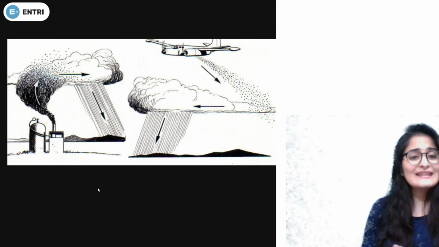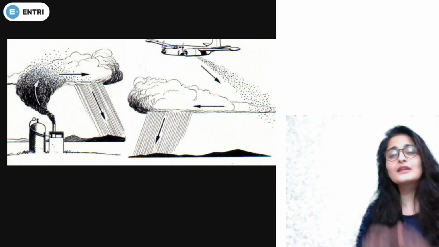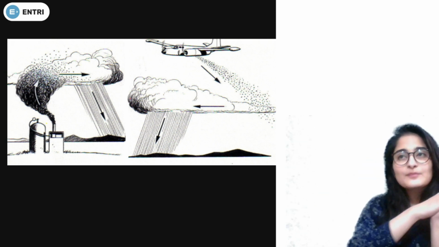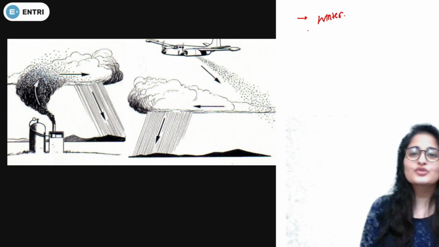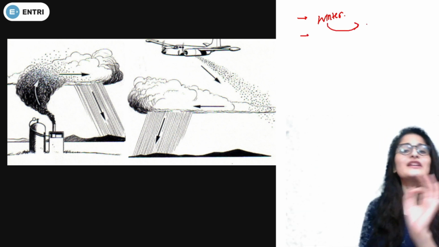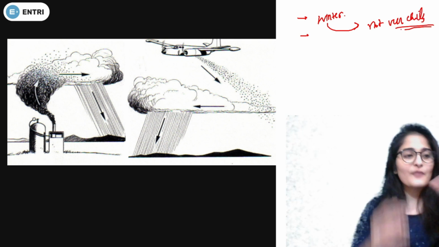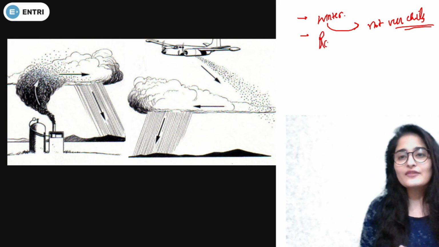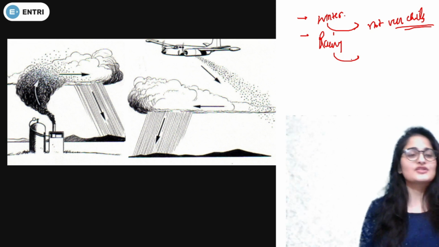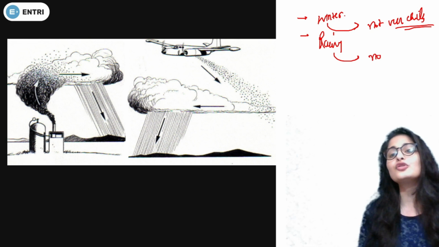Now, as the name suggests, any process which will affect the weather in various respects is weather modification. For example, if it is too wintry and you use something so that the winter weather is not very chilly, that is weather modification. From a freezing winter, you moved to a not very chilly weather. If it is rainy weather and you decide no rains today, and therefore there are no rains for the whole month, from rainy you have moved to no rainy season.